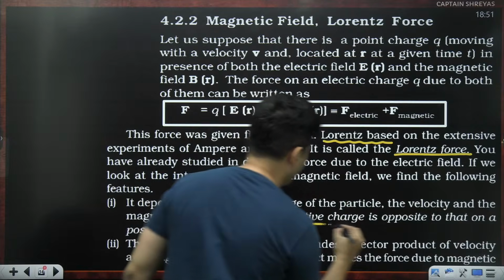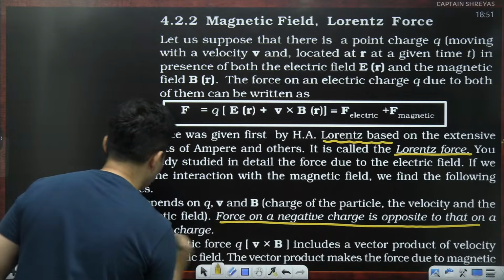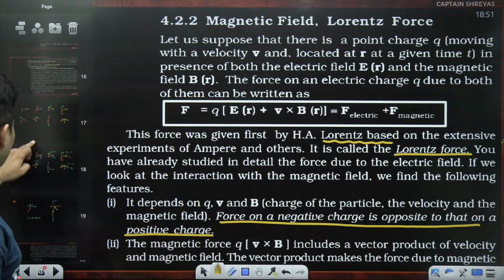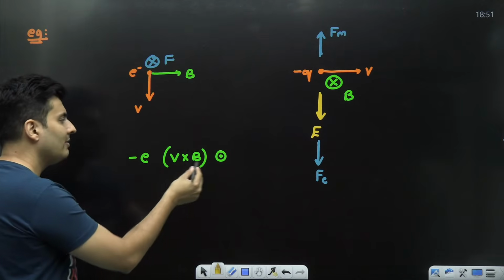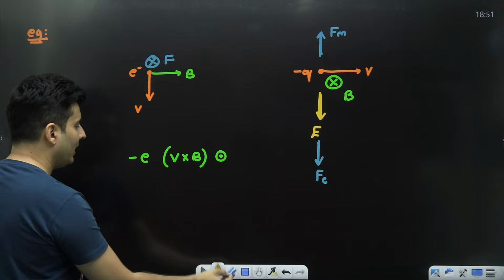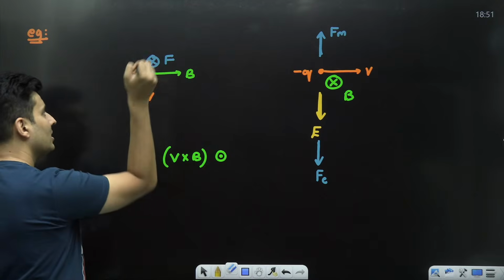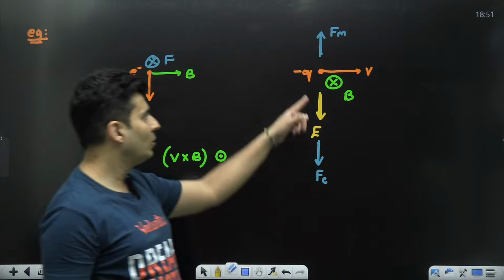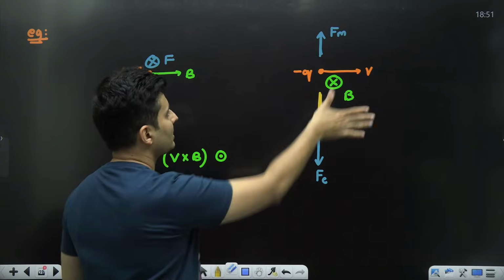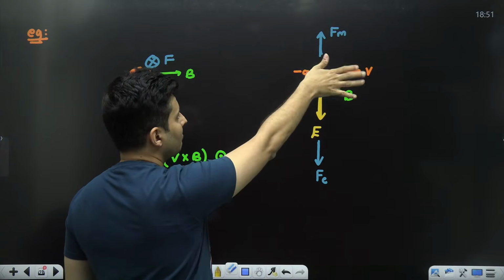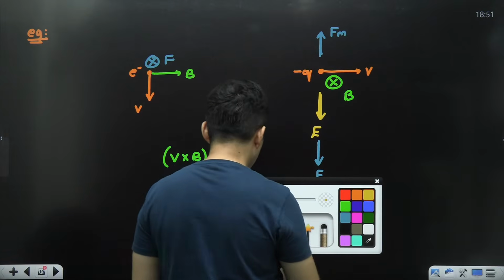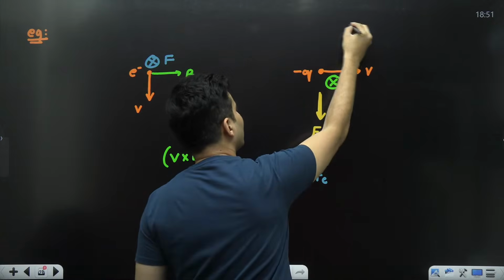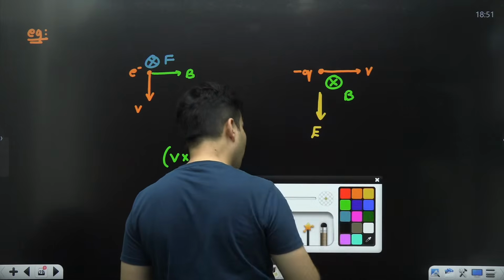The force on a negative charge is exactly opposite to that on a positive charge. So that is the reason why in these problems, we first find V cross B. V cross B would be out, but the moment you multiply it with a negative charge, it will go inside. Same thing over here also. V cross B was here, but it is a negative charge. So whatever the force was expected, you will have to draw it in the exactly opposite direction.